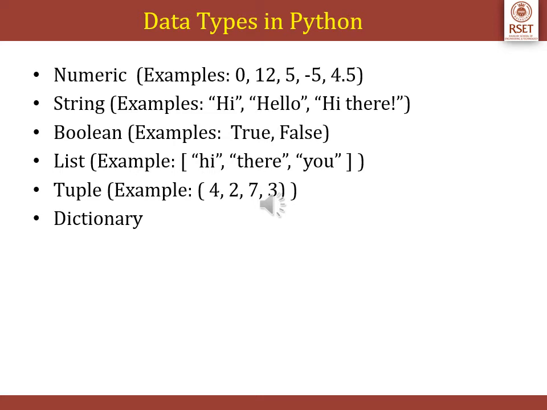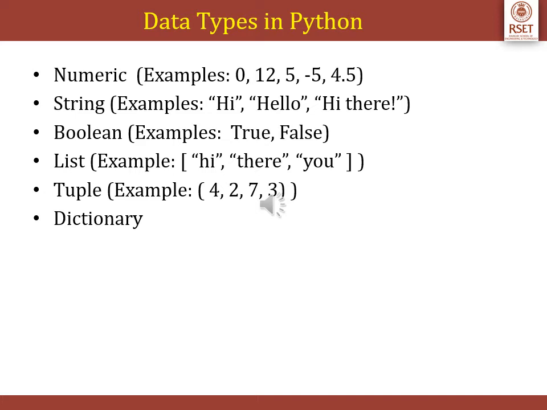Let us have a look at the different data types in Python. The data stored in the memory can be of many types. Python has 6 basic data types: numeric, string, boolean, list, tuple and dictionary. Numeric data can be broadly divided into integers and real numbers. Integers themselves can be positive or negative. Unlike other programming languages, Python does not have any upper bound on the size of integers.